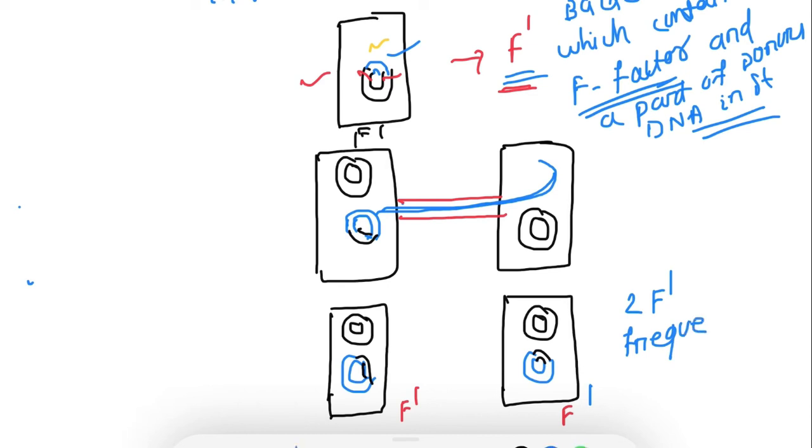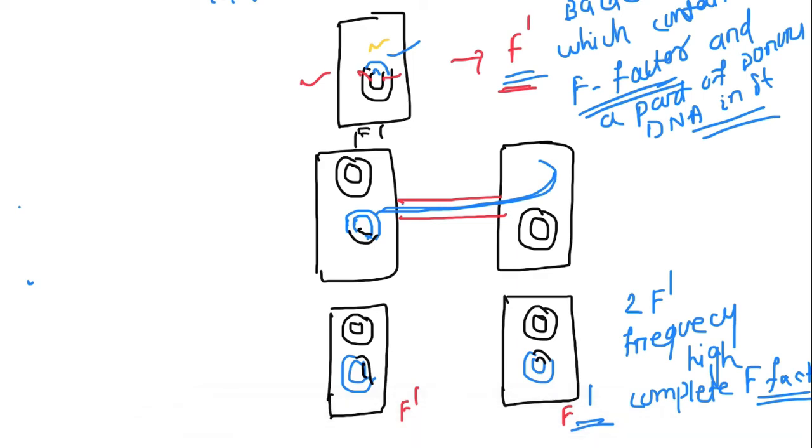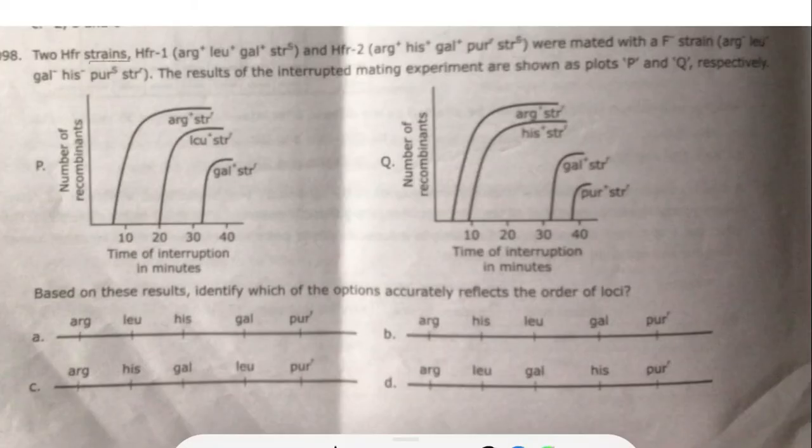Here the recombination frequency is high, and there is complete transfer of the F factor. That's why it forms the F prime, 2 F prime. That's why it forms the F prime in the recipient also. Okay, so let's solve this question.